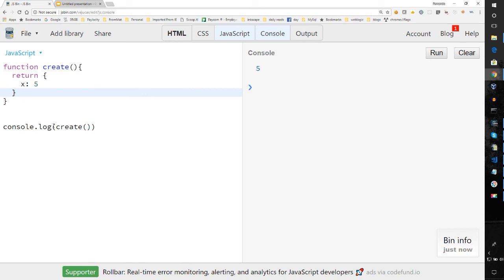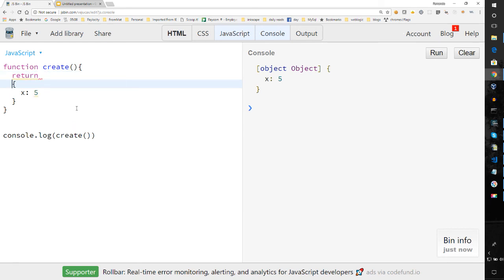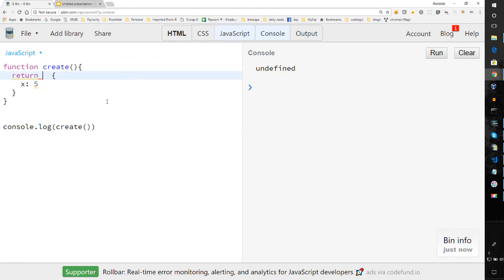And in that case, you notice that I have an object return 5. But what happens if I drop my semicolon down? So now it returns undefined because it doesn't see it. It has to see it at the beginning. So they're not required, but for best practice, it is best to use them.